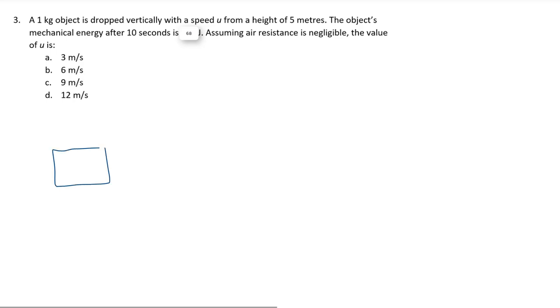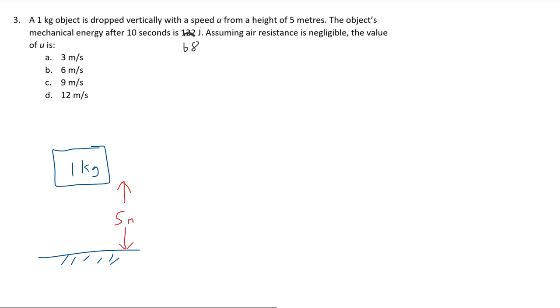Well, as always in questions such as this, it is a good idea to draw a diagram. We have a 1 kilogram mass that is 5 meters from the ground. It is also a good idea to think about what variables we know from the question. We know the mass is 1 kilogram, so m is 1 kilogram. We also know that the height h is 5 meters. The question also tells us the mechanical energy after a certain time. The mechanical energy, which remember is a sum of kinetic and potential energies, is equal to 68 joules.